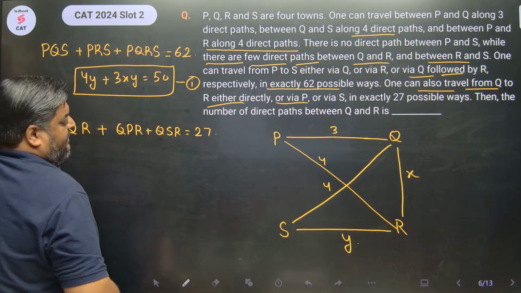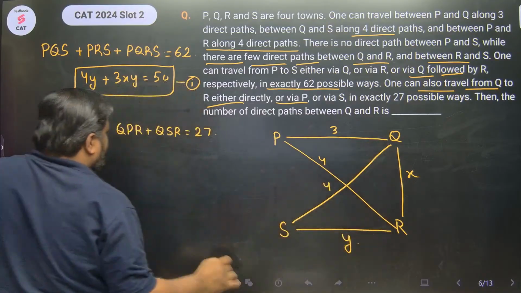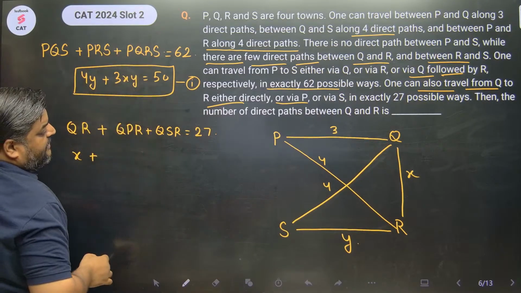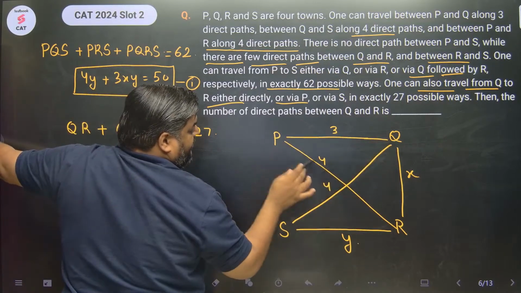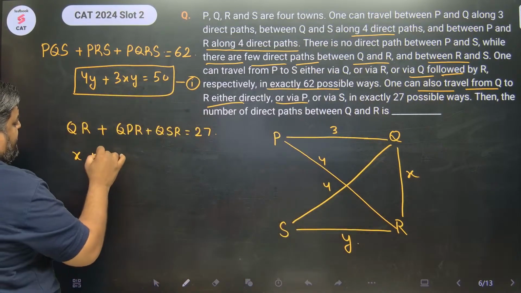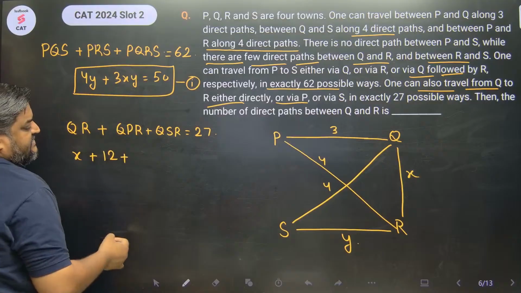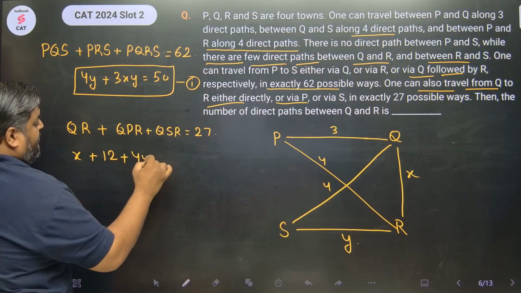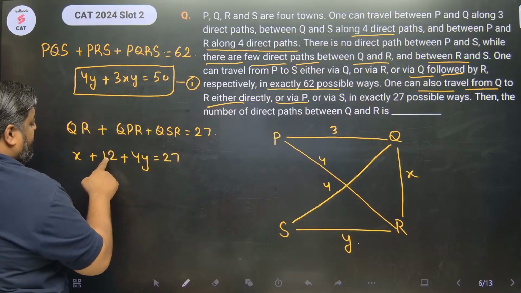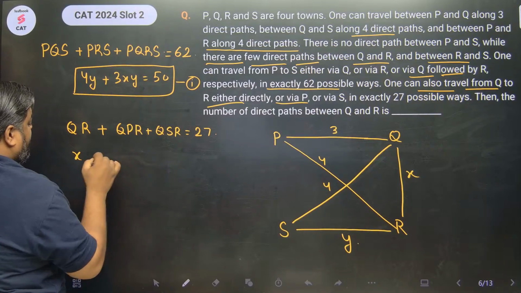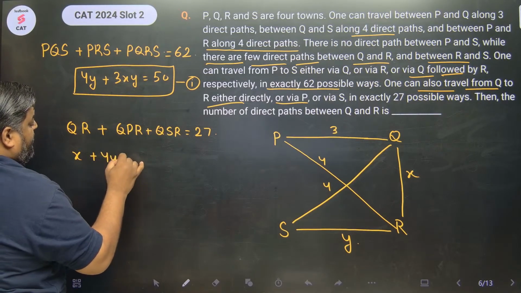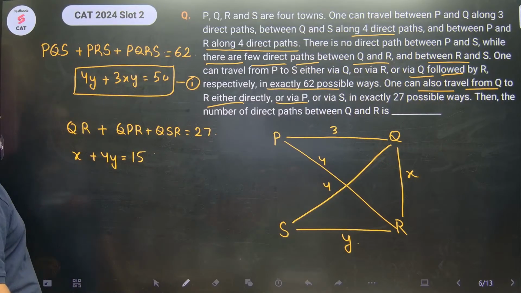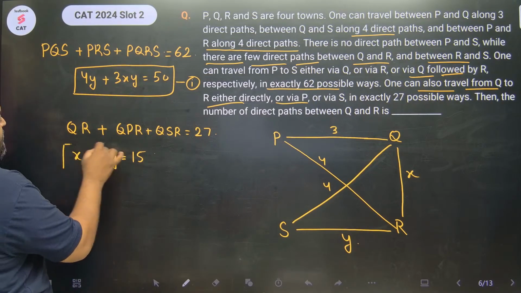So QR is X. Going by the same logic we did for the first equation, QPR, 3 into 4, 12. QSR, 4 into Y, 4Y. And this is 27. If I take 12 to the right hand side, I get X plus 4Y is equal to 27 minus 12, 15. This is my second equation.